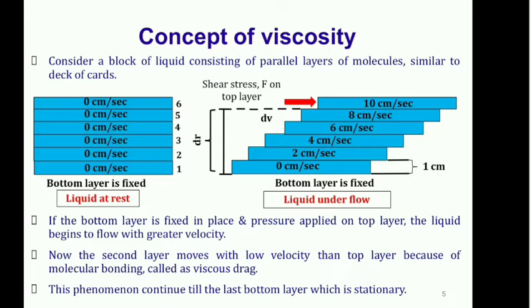Now this phenomenon will continue till the last bottom layer, which is stationary. Now come to the fourth layer, then consider the third layer. The third layer is again sandwiched between the second and the fourth layer, and the velocity decreases still further, from 6 to 4. Again, the layer sandwiched between the first and third layer has the velocity decreasing further. This decrease in velocity will continue till the last bottom layer, which we are considering stationary.